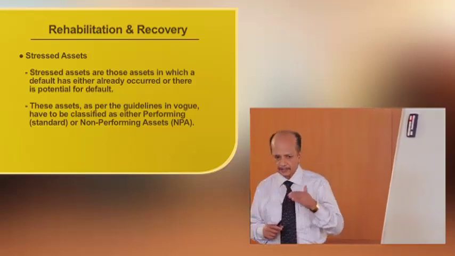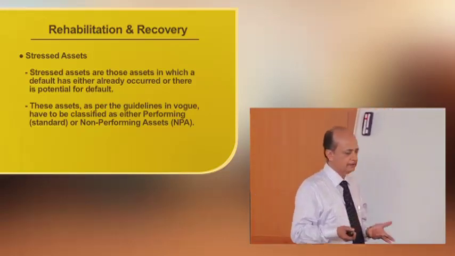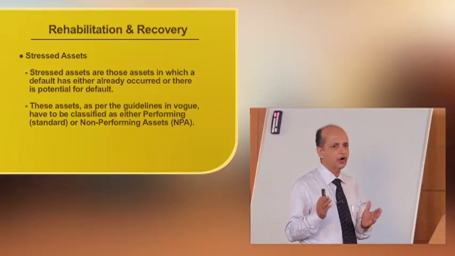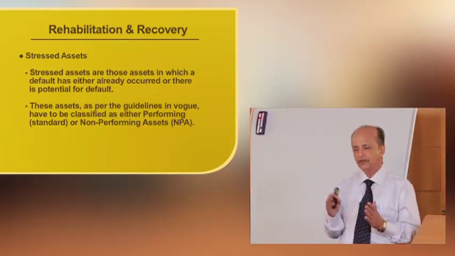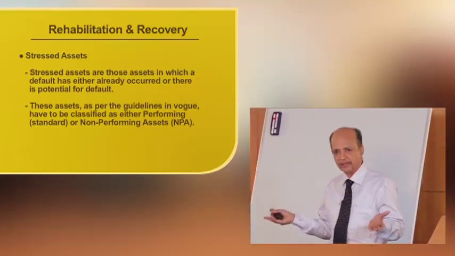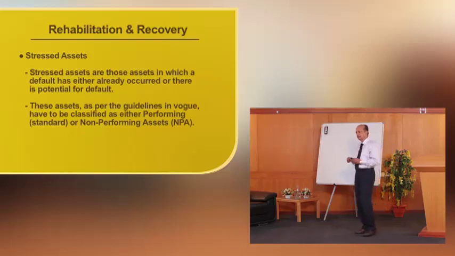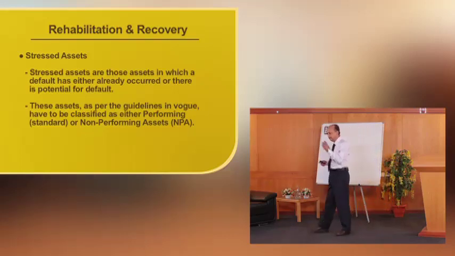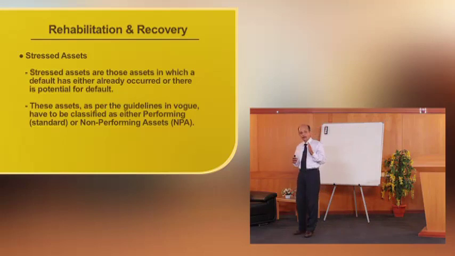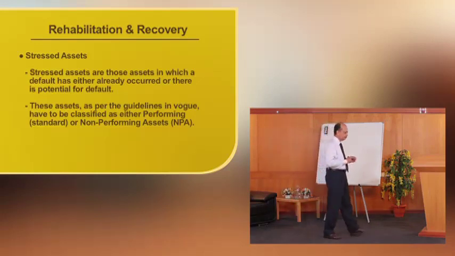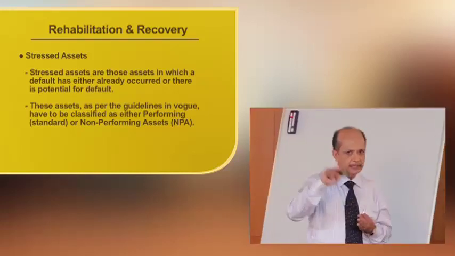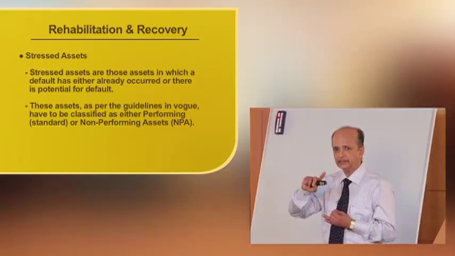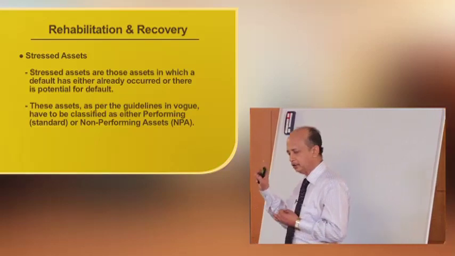Why are we talking about this? Eating of the profit means once an account becomes a non-performing asset, it is not performing. So the banks are required to make increased provision for the assets. That is one. Another one, the interest meter is stopped; charging of the interest is stopped.